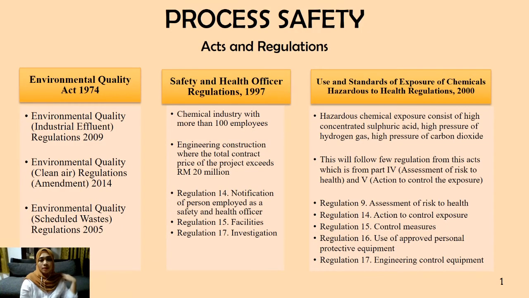As we move to the safety analysis part, we started with the acts and regulations that the plant complies with. The first one is the Environmental Quality Act, EQA 1974, and under this act, there are three main acts that we comply with, which are stated in the slide. The next one is the Occupational Safety and Health Act, OSHA 1994, that consists of the Safety and Health Officer Regulation, and we comply with this regulation as our plant is a chemical industry that will have 100 employees, and the engineering construction where the price of the total contract is higher than RM 20 million.